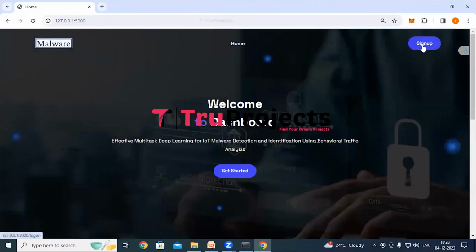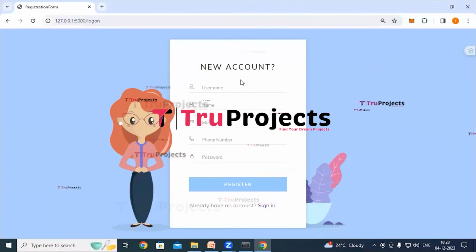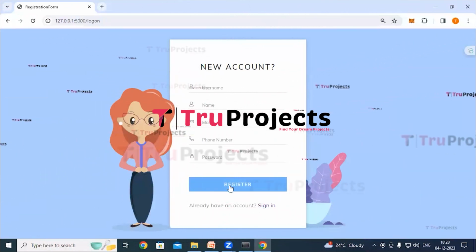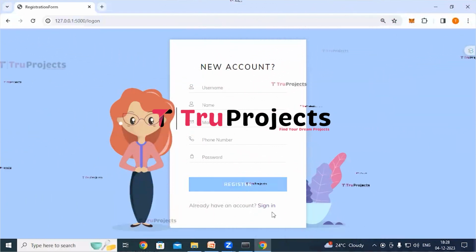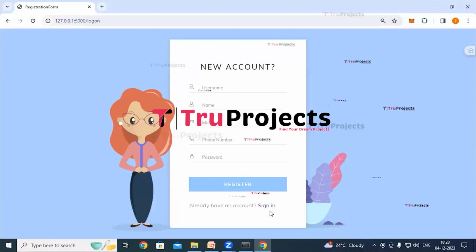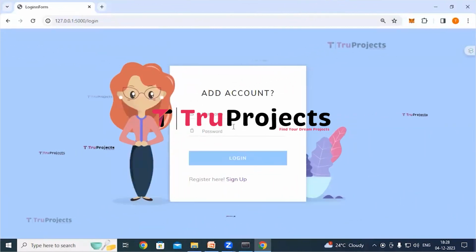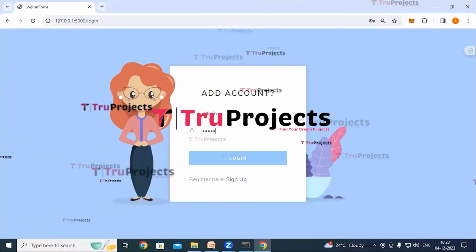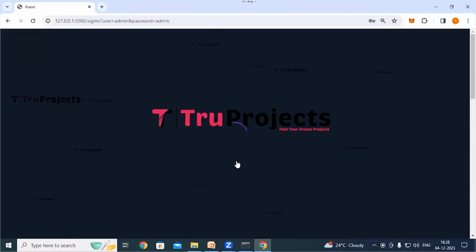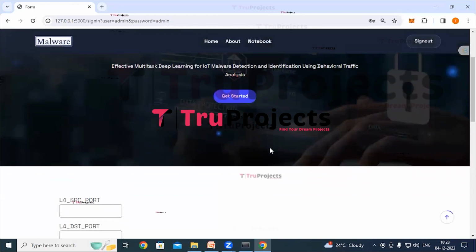So here we can see a sign up link, click on it. If we are new users, we have to register first. Fill in all these details and click on register button to sign up. And if we already have an account, we can directly log in by clicking on this link. As I already have an account, I am clicking on this link. Here we have to provide our credentials, username and password, and click on login button. So it has redirected us to the detection page.